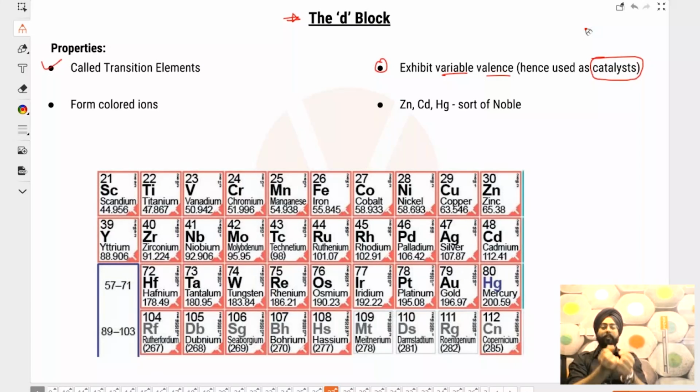It can easily accept those electrons and it can easily give those electrons away. And hence they can facilitate reactions, acting as catalysts. Then they also form colored ions. Colored ions basically means they give out radiation in visible wavelength. So their ions give out radiation in visible wavelength and hence they form colored ions.